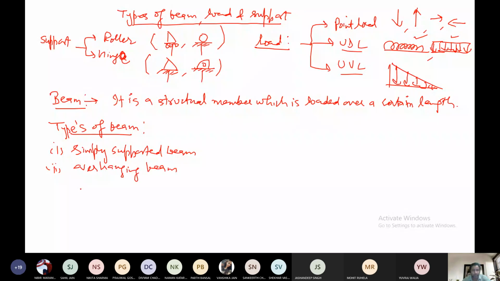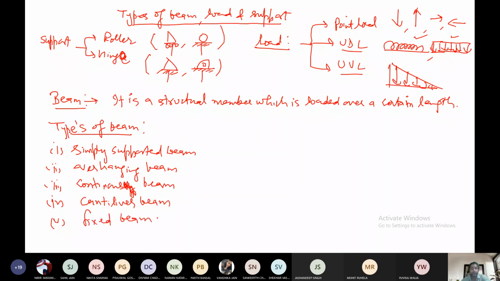That means you are studying at your home, because tomorrow you have your Viva. I am happy that you are studying at home. Continuous beam. Then we have cantilever beam, and last we have fixed beam.